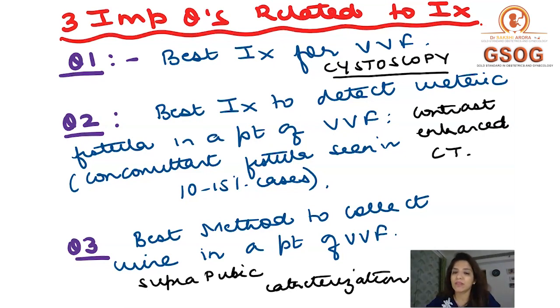Now, question number 3. What is the best method to collect urine in a patient of VVF? The best method to collect urine in a patient of VVF is by suprapubic catheterization. Right? So this is in general what I wanted you to know about fistulas.